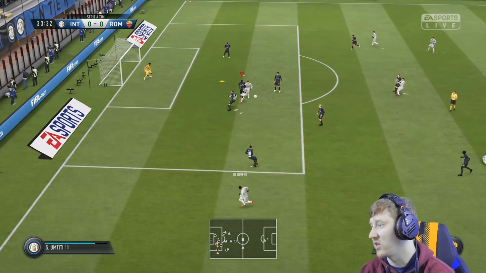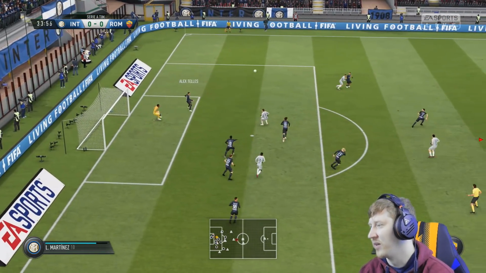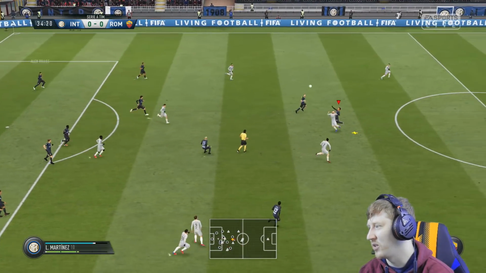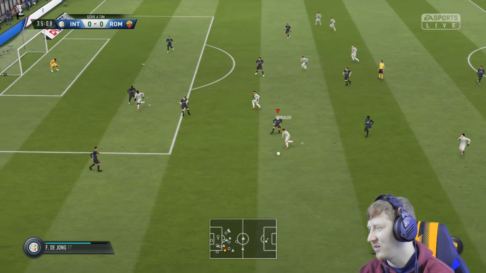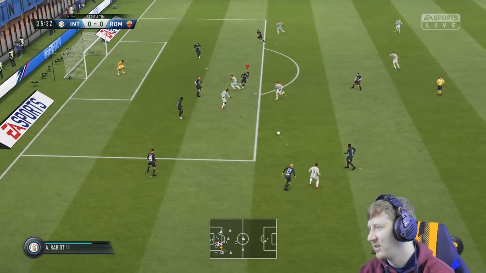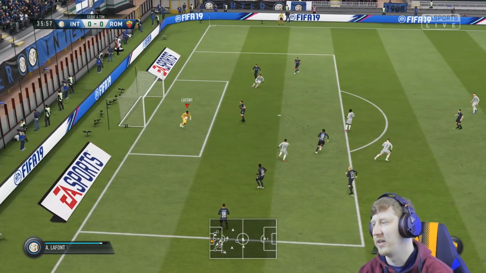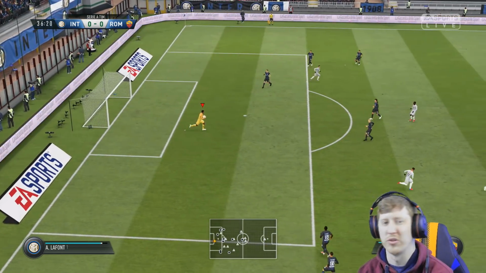Grimaldo put that back to Justin Kluivert, and everybody misses that. Could have left that for the goalkeeper, but didn't. I really should leave some things for the keeper at this point. Here's Grimaldo. Still, Roma come forward into Sabitzer, and finally Lafont holds on and will just calm things down.